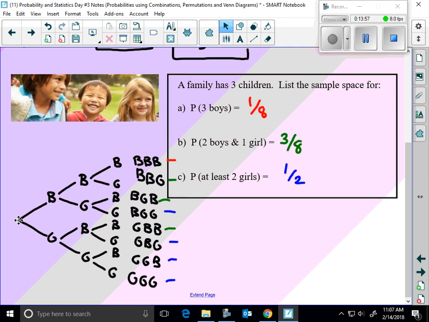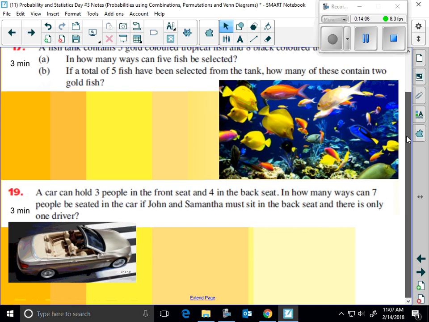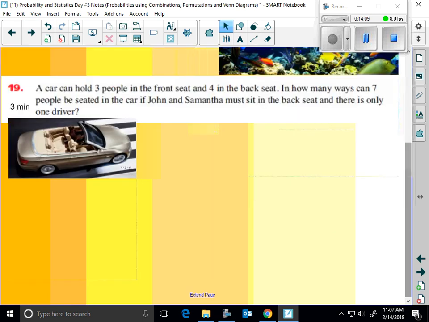Would we like to do a homework problem? Okay, let's jump into one. I want to do number 19. This one is funky. Number 19, funky.